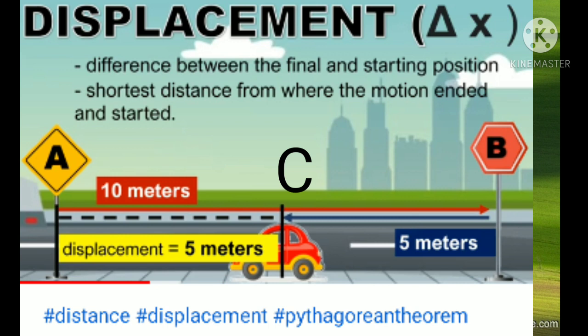So what we studied already, do you remember? Yeah, the car travels from A to B and again it reaches the point C. Okay. So the total displacement of the object is equal to 5 meters. But the total distance is greater than the displacement, isn't it? The total distance traveled by the car, how much? Yeah, from A to B it travels 10 meters. Again from B to C it travels 5 meters. So the total distance is 15 meters, but the displacement, how much? Only 5 meters. Okay. I hope you all understand the definition of distance and displacement and the difference between them.